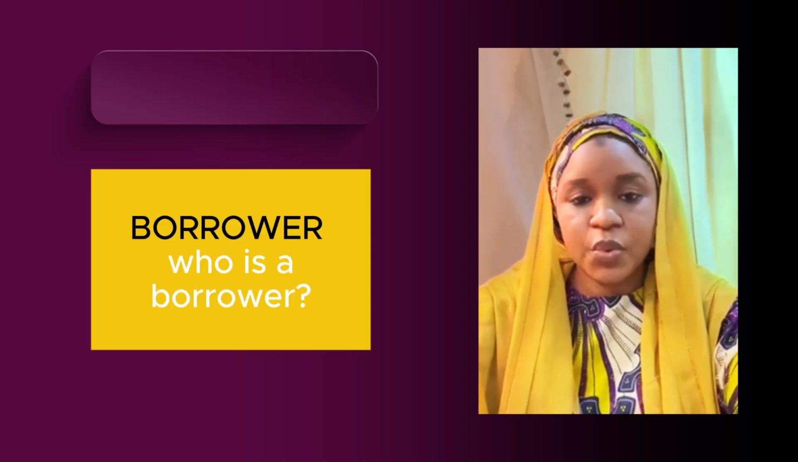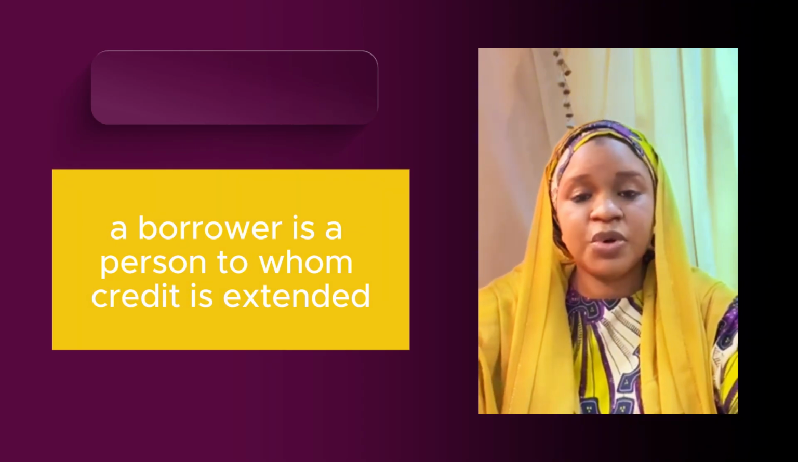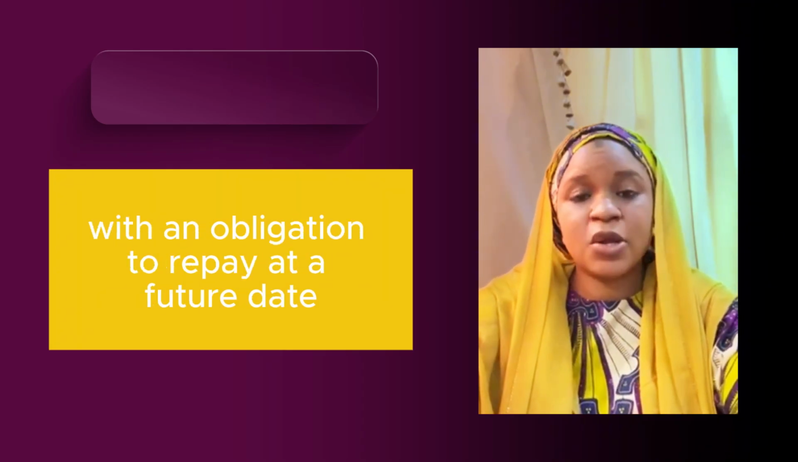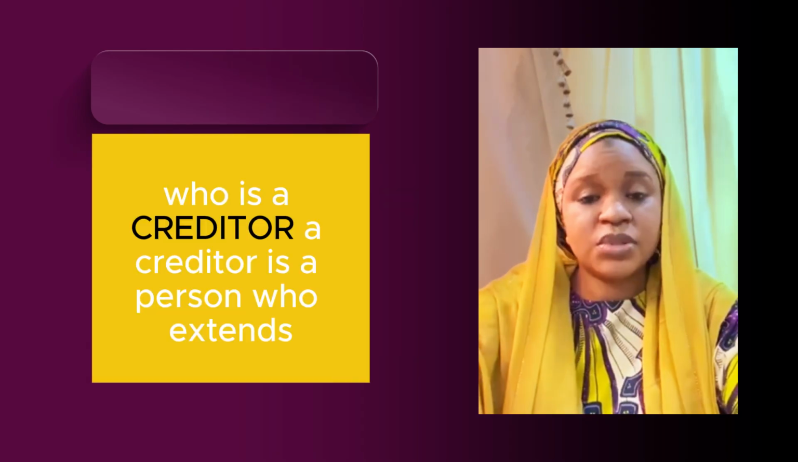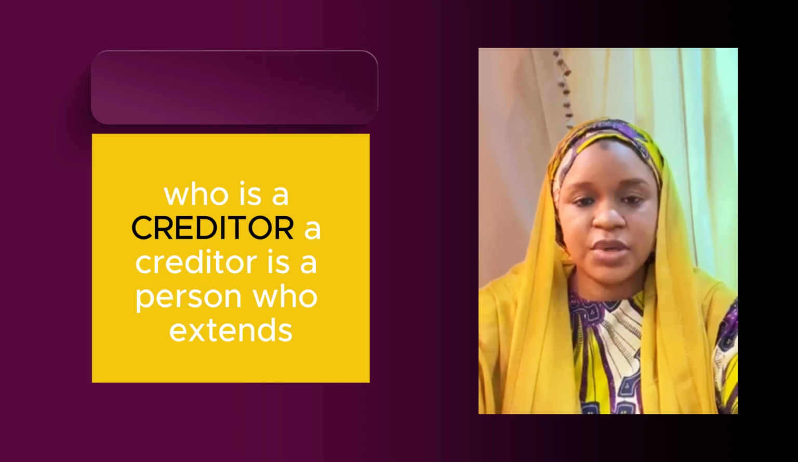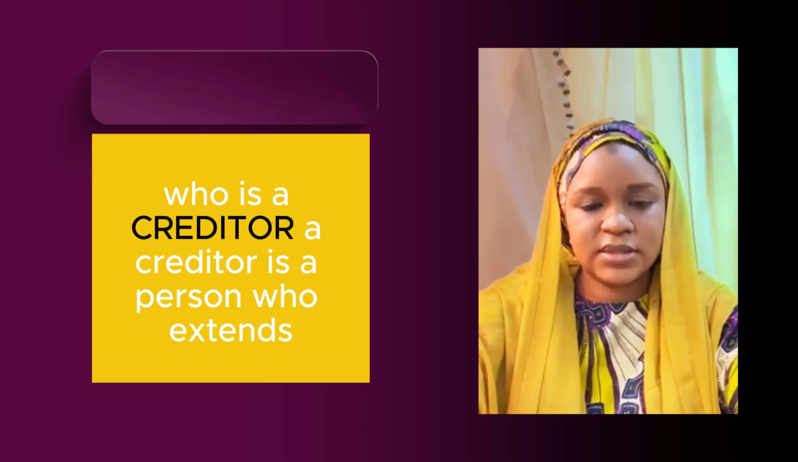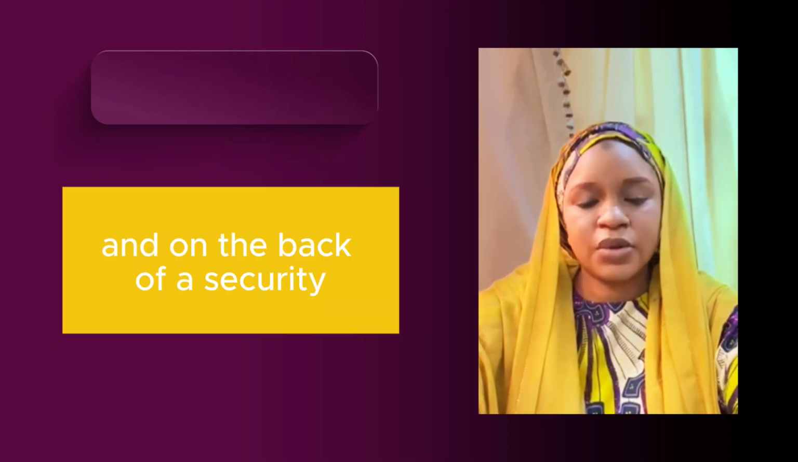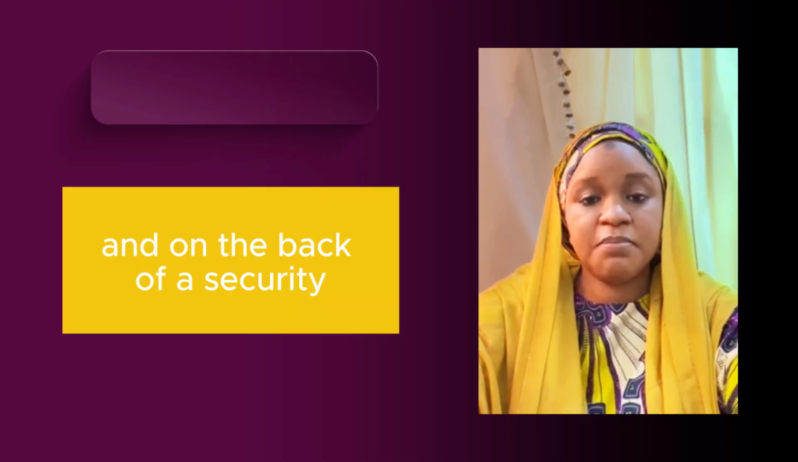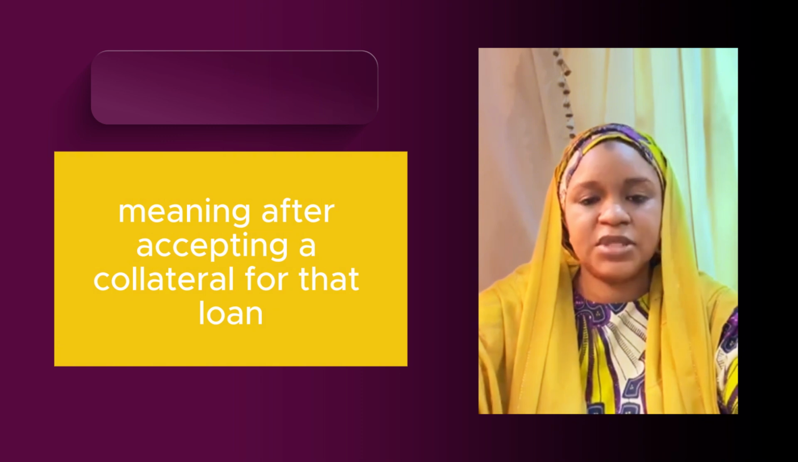Borrower. Who is a borrower? A borrower is a person to whom credit is extended with an obligation to repay at a future date. Who is a creditor? A creditor is a person who extends a loan to another person on the back of a security, meaning after accepting a collateral for that loan.